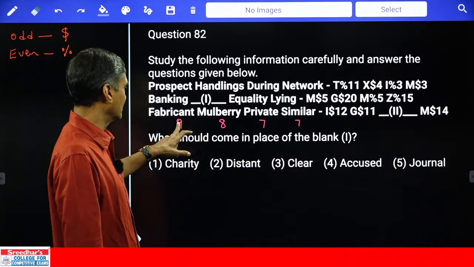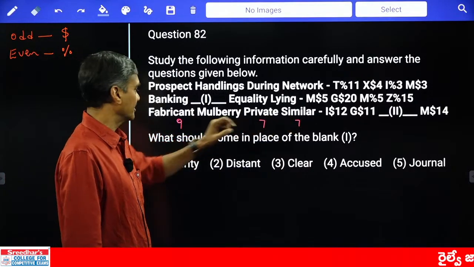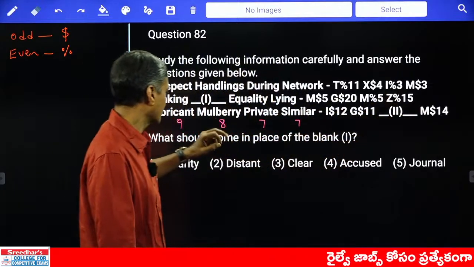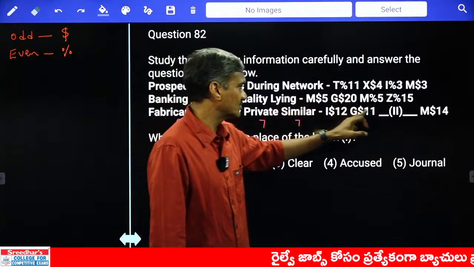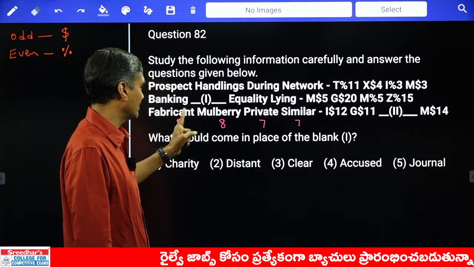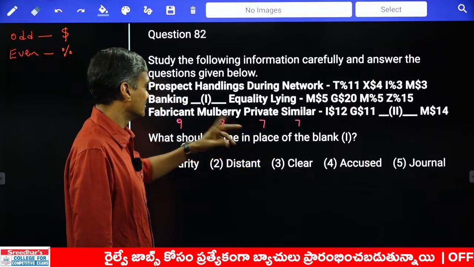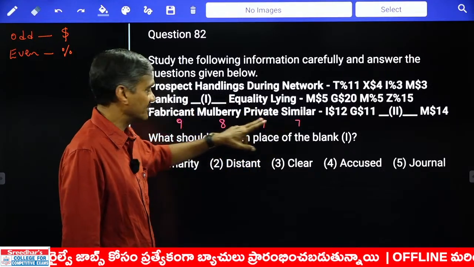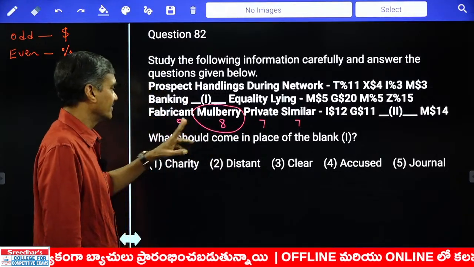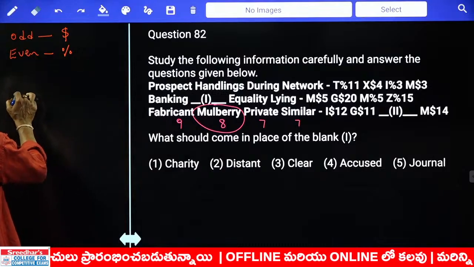Now here, 9, 7 and 7, that means the code for fabricant can be either this one, this one, this one. Or the code for private could be either this one or this one, isn't it? As of now, we cannot identify the code for fabricant and private, they are similar, but we can definitely find out the code for the word Mulberry, isn't it?